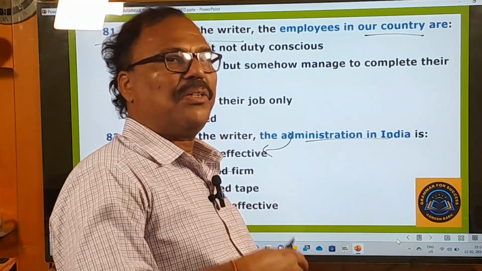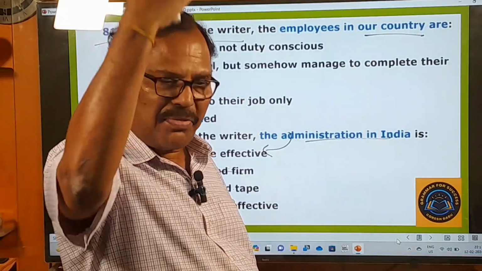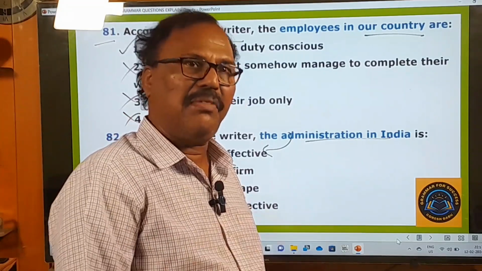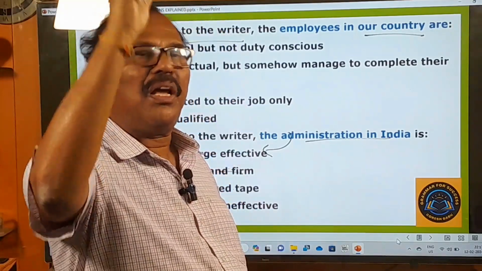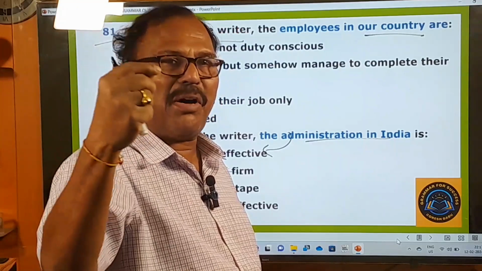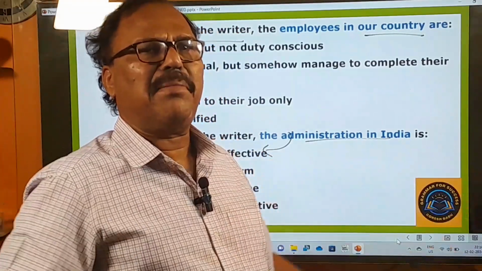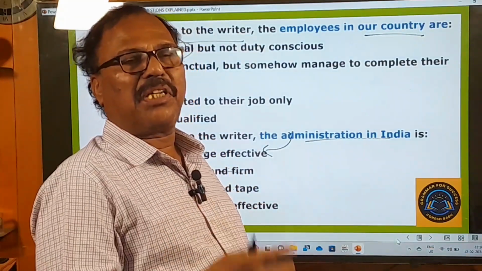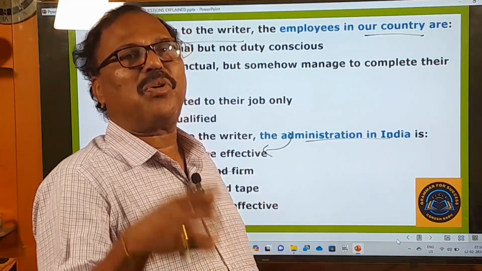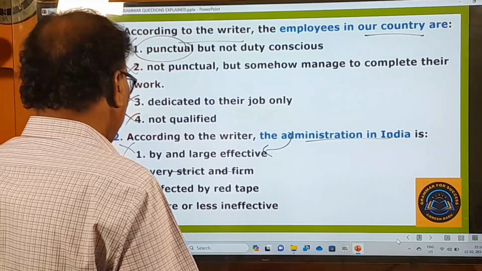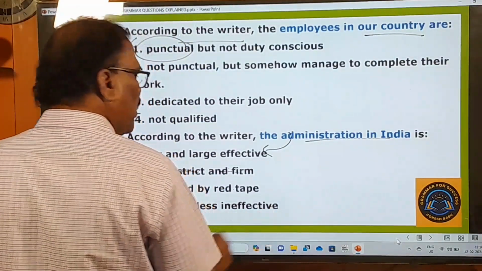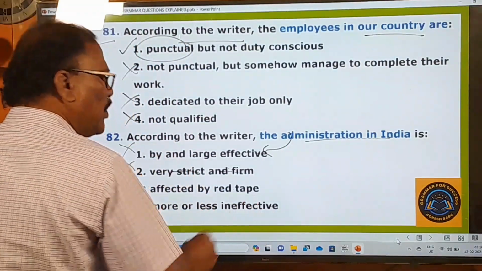Sending this file to a higher official, then the higher official will send it back to the lower official. Again, he will write something and send it to the higher official. The higher official will write some remarks and send it back to the lower official. So in this way, they drag the work and make it very lengthy, and they will keep on doing that work for so many days. So that's called red tapeism, right? More or less ineffective. So this fourth one is the right one.